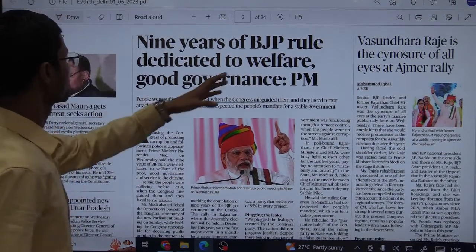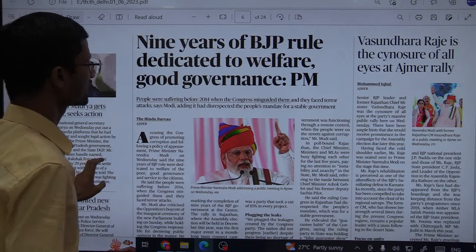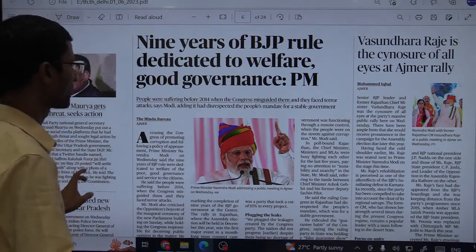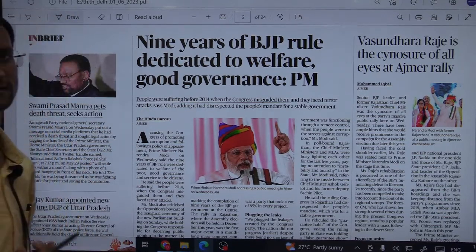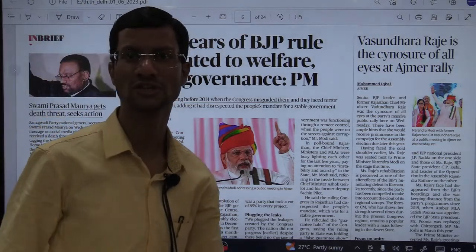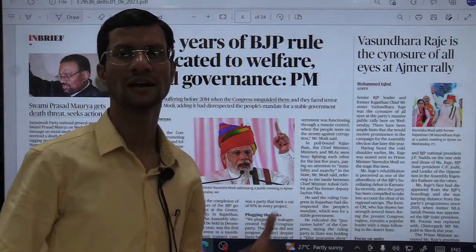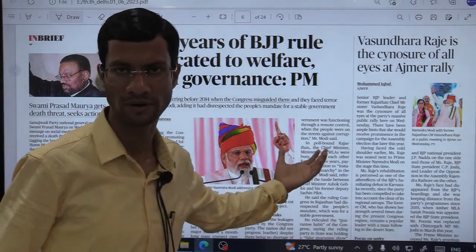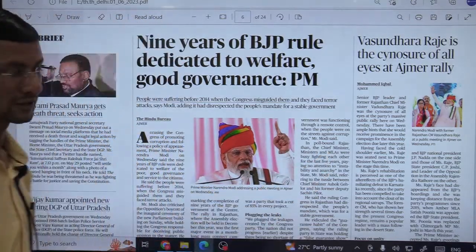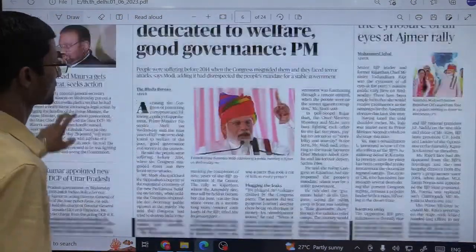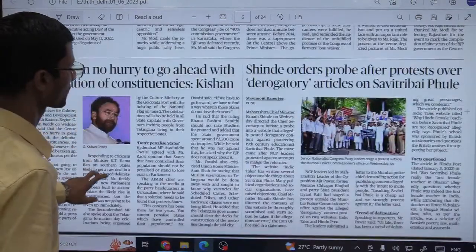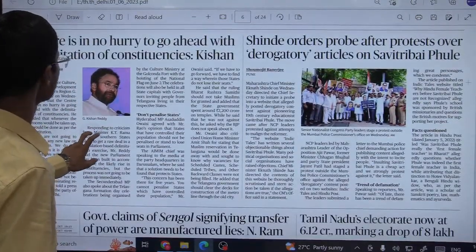So 9 years of BJP rule dedicated to welfare, good governance. You need to check it out. What are the welfare measures there? What are the good governance steps taken by the government of India? What are the initiatives, and how these are lending credence to what the Prime Minister has said. Fine. Not to go into the politics, but just focus on the polity and governance aspect of these statements. Fine.